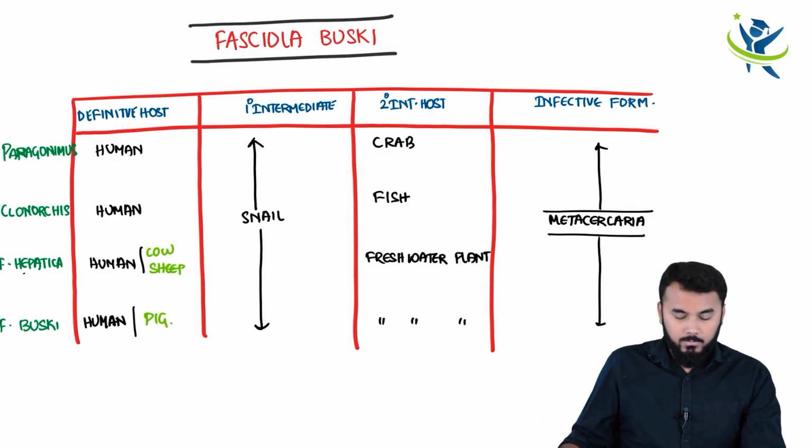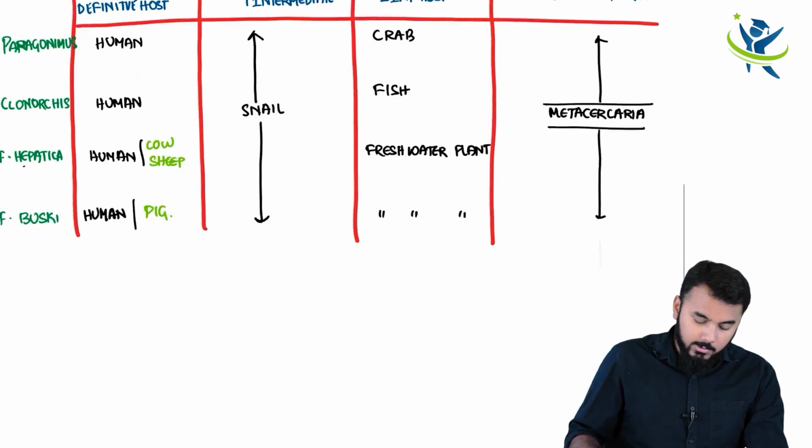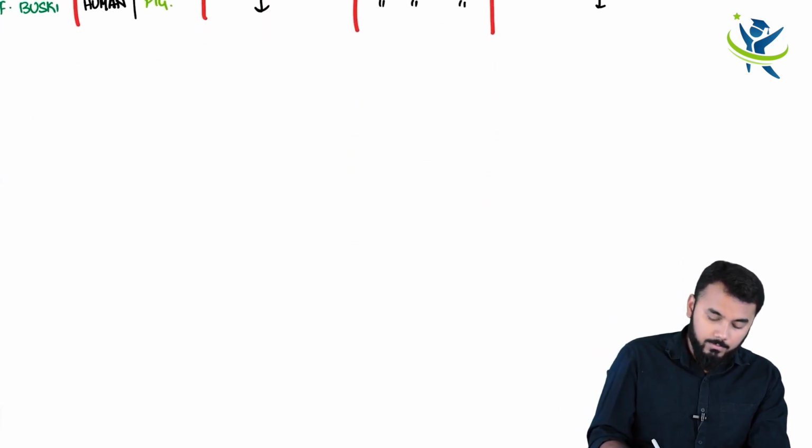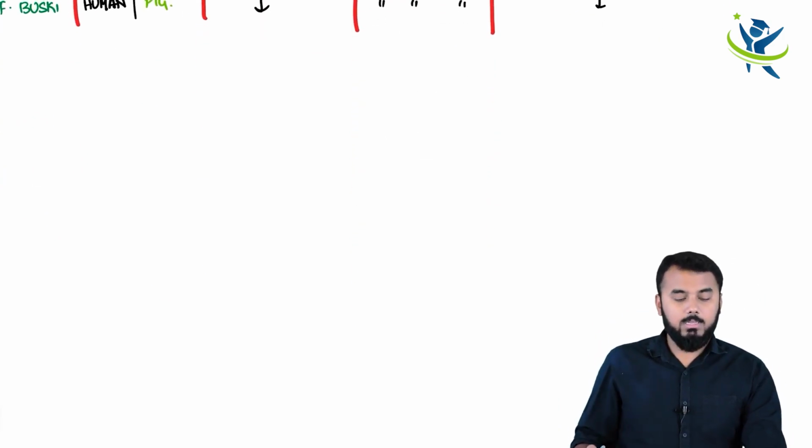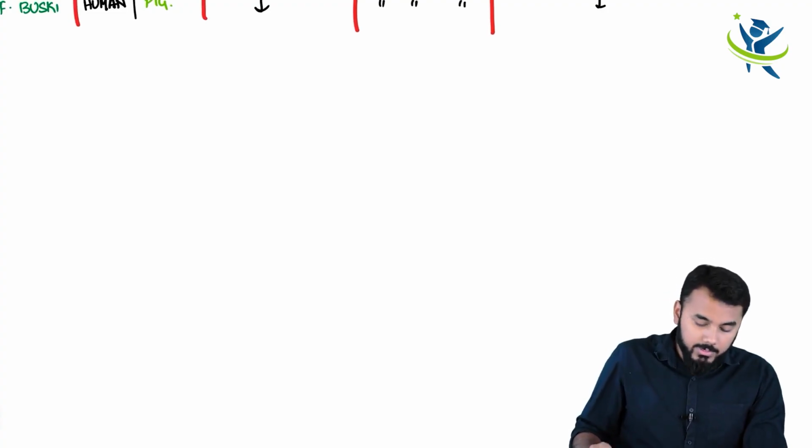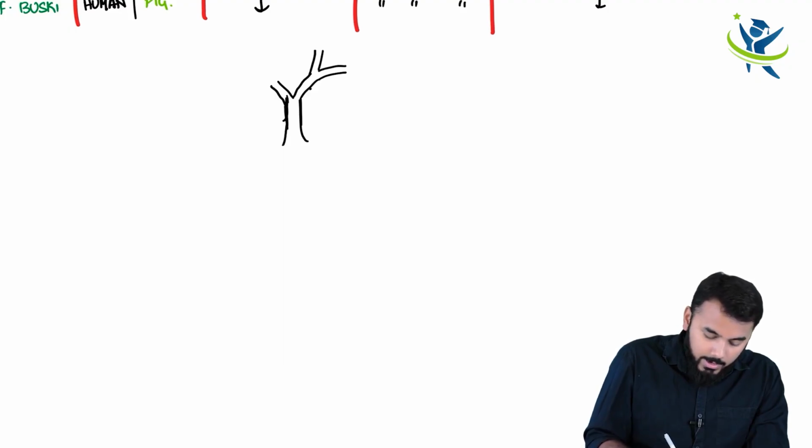Okay, now let us look at the life cycle. Coming to the life cycle, guys, let me draw the freshwater plant over here. So let us say that this is your freshwater plant. This is not a tree, this is a plant.